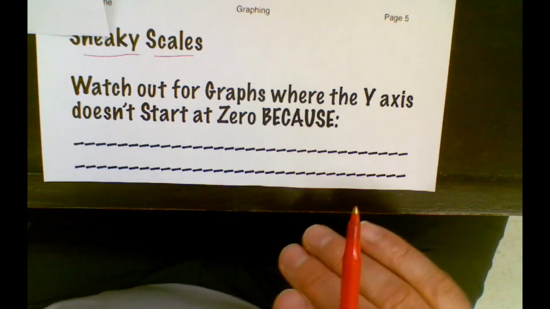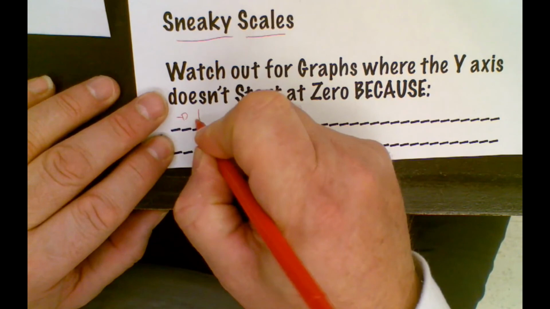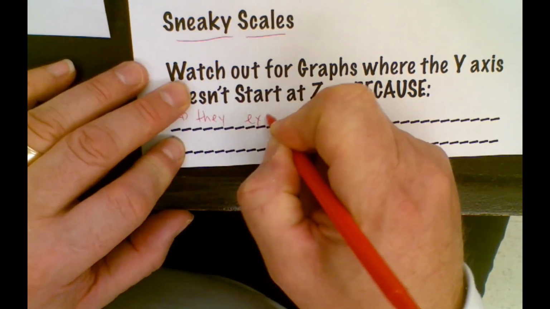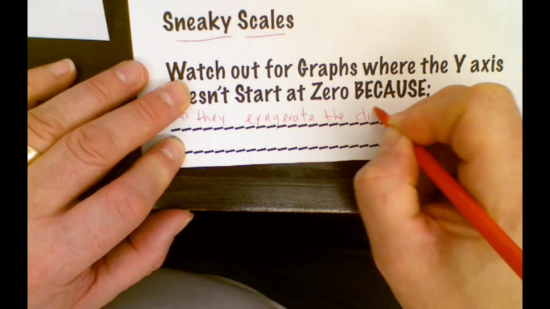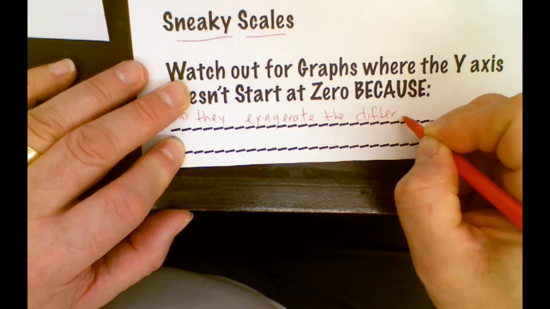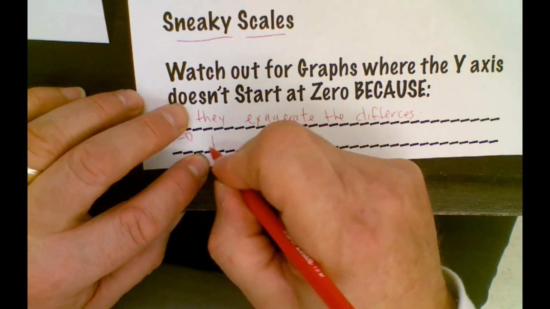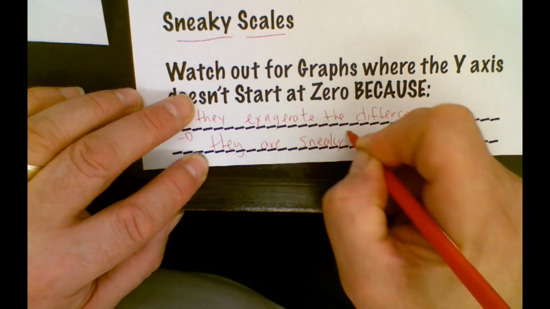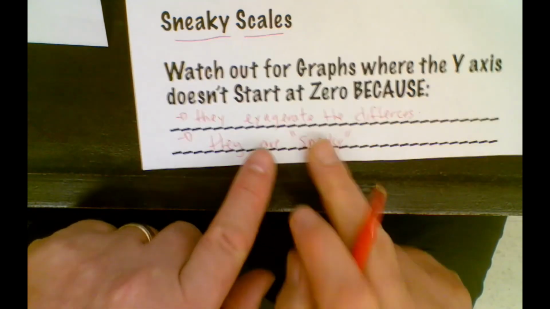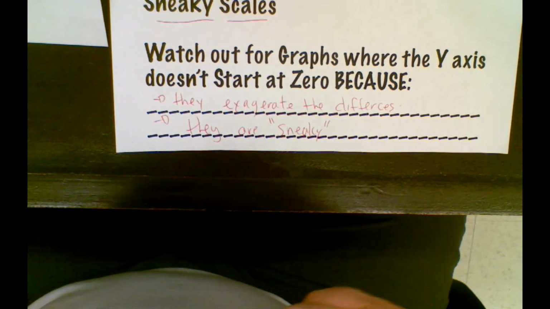So watch out for graphs where the y-axis doesn't start at 0 because they exaggerate the differences. And they are kind of sneaky, in air quotes. So they're good if you want to convince somebody, but if you're being convinced, you got to be careful that you're making the right decision.